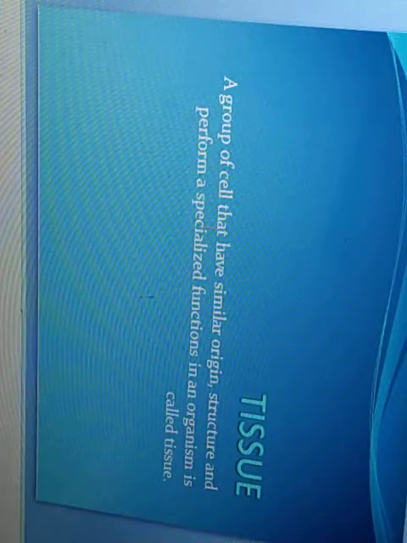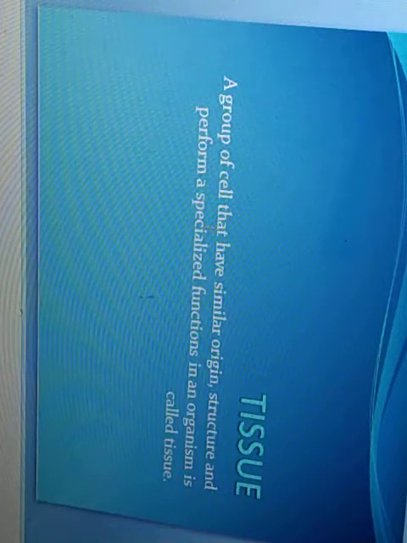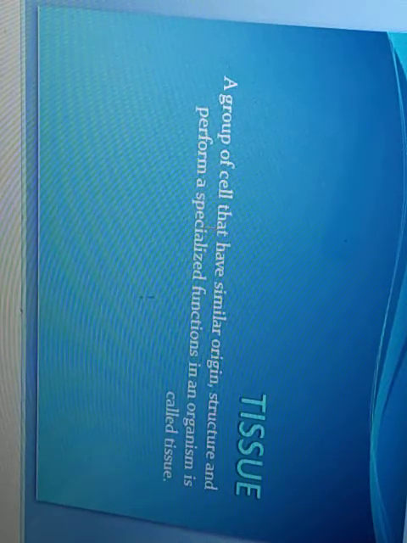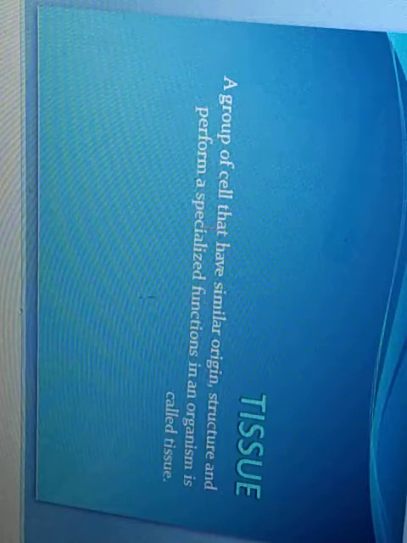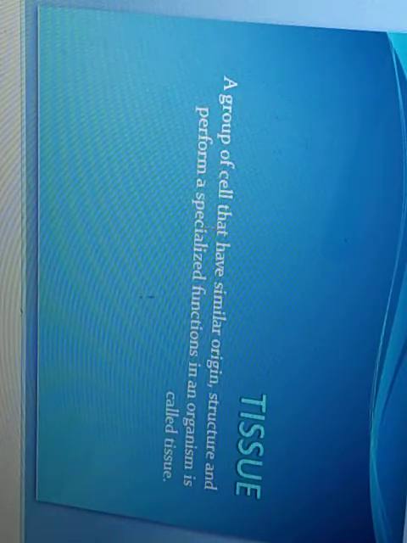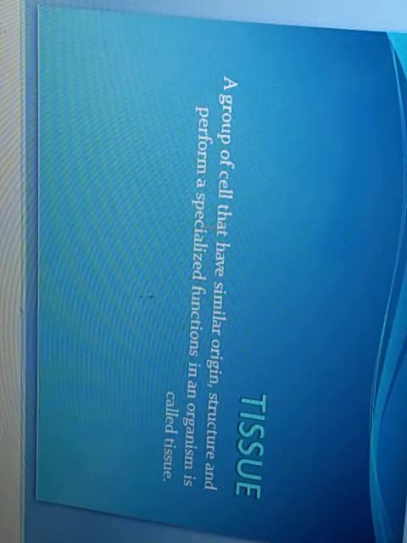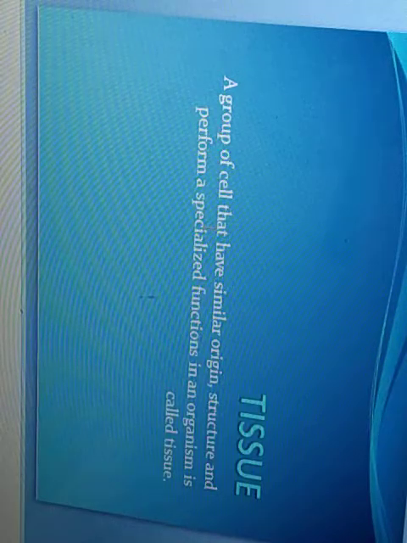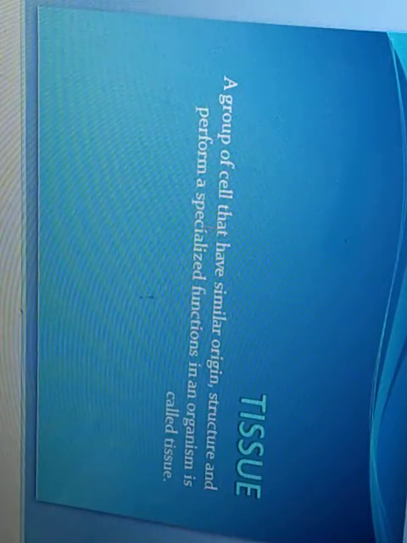All organisms are made up of cells. Cells organize to form tissues. Various tissues come together to form organs. Organs come together to form the organ system, and ultimately there is the formation of higher organisms. So dear children, all living organisms have cells, tissues, and organ systems, except the unicellular organisms or simple multicellular organisms.